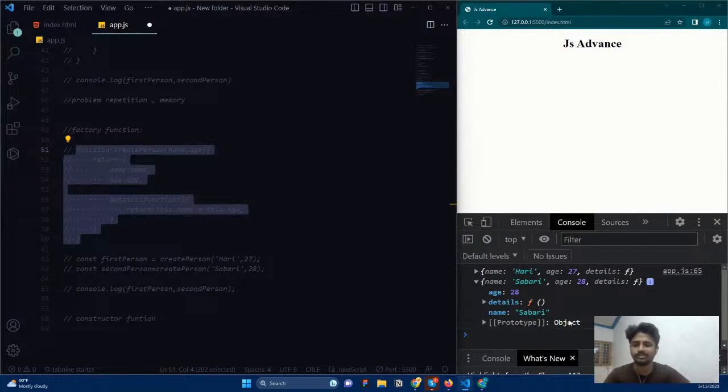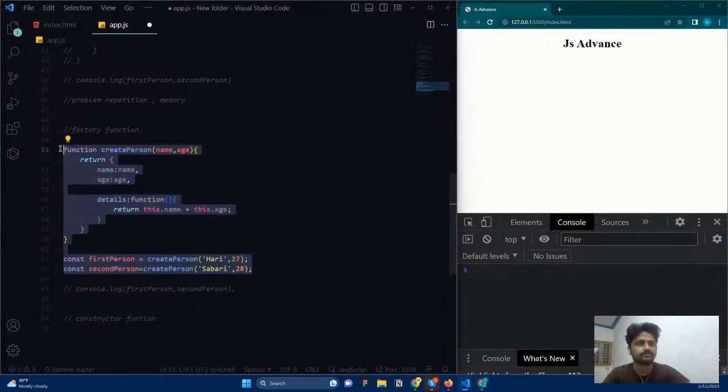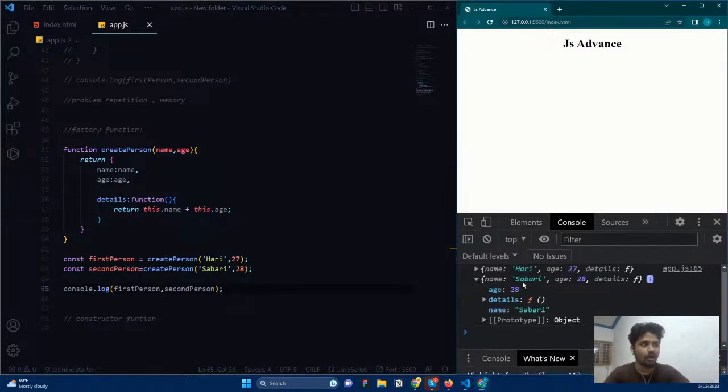We know that everything in JavaScript is an object, right? That is the object. That object is this object only. If I click this one, let me comment off this one, and comment off this, and comment off this. Now, if I go inside an object, this object is created by JavaScript, that top level object, and that object is this object.